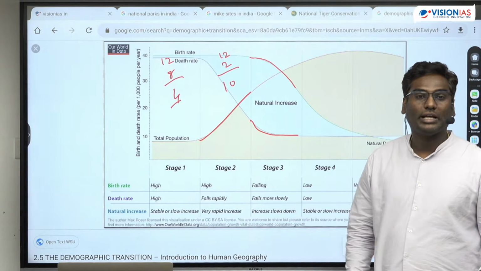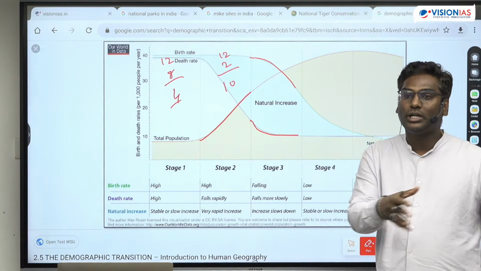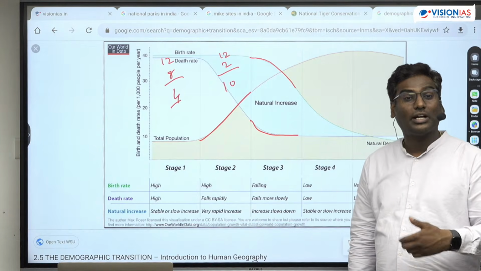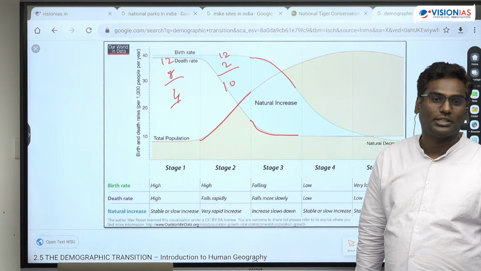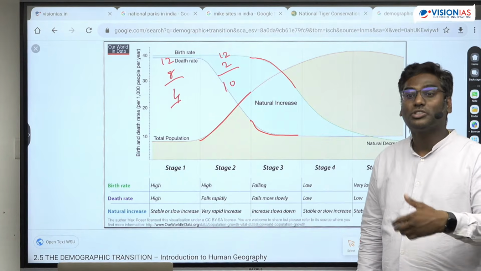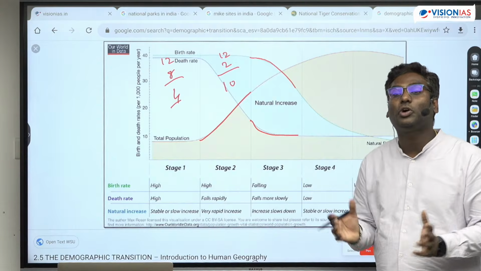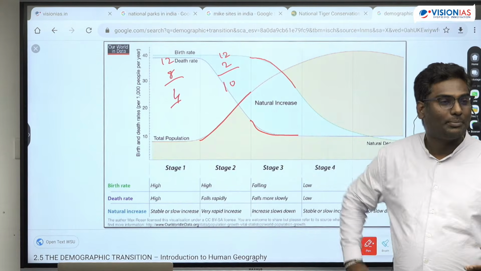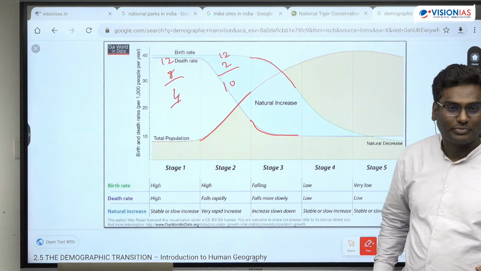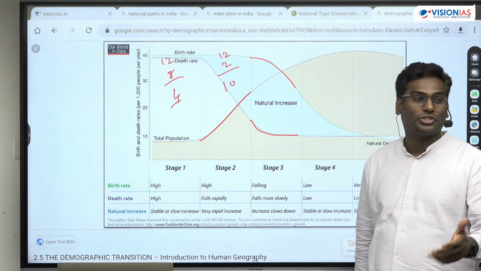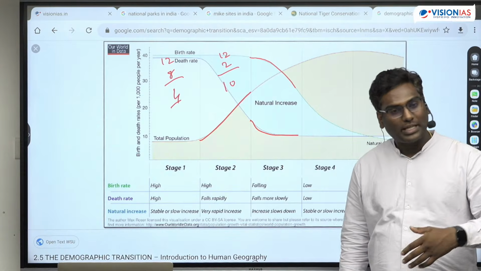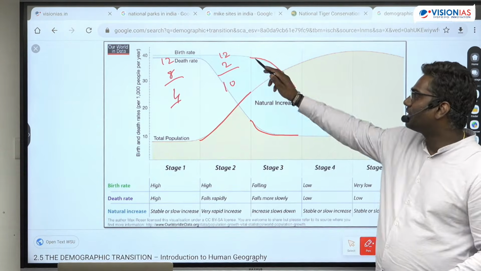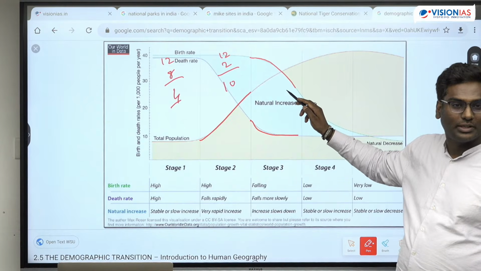Is that clear? Why? Because the रूरल अग्रेरियन सेटअप से थोड़ा सा अर्बन साइड आ जाता है. स्टैंडर्ड ऑफ लिविंग के बारे में ध्यान बहुत ज्यादा रखता है. Because of the standard of living they would like to have a smaller size of the family. And eventually you see in urban areas में cost of living भी ज्यादा होता है. Affording multiple kids is also very difficult. ऐसा बहुत ज्यादा चीज होता है. So socio-economic transformation will reduce the birth rate. Is that clear? Did you understand?